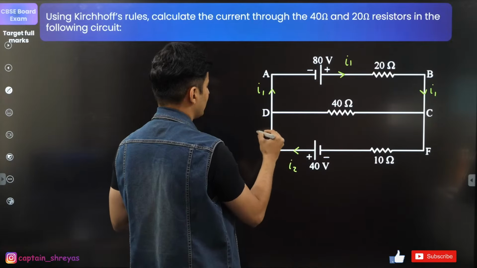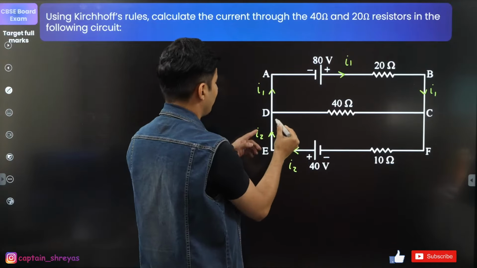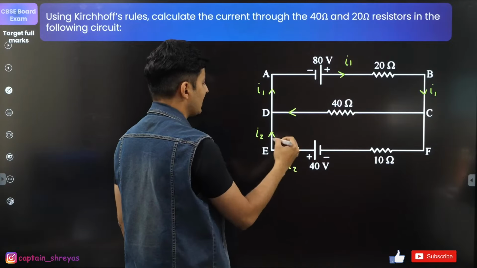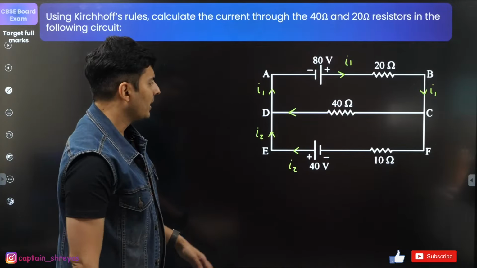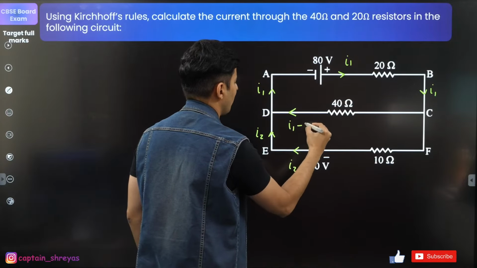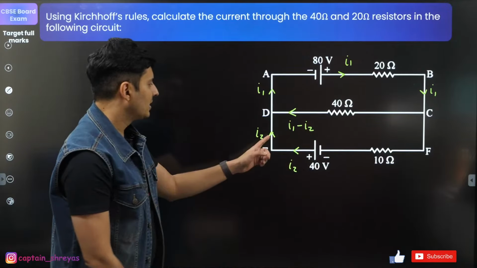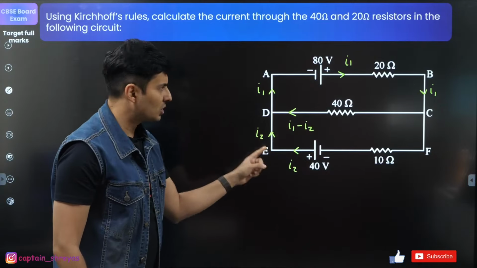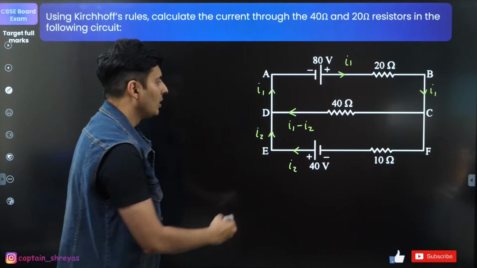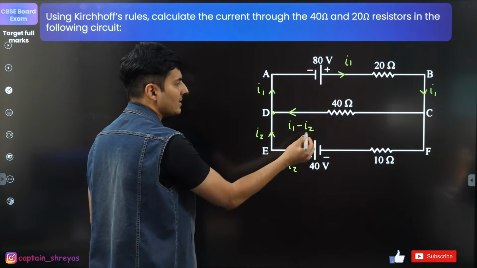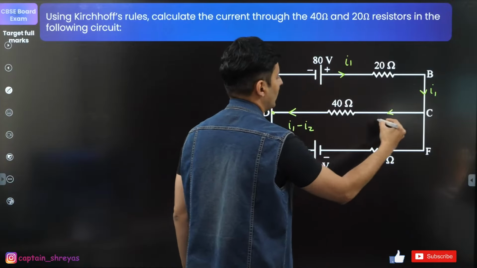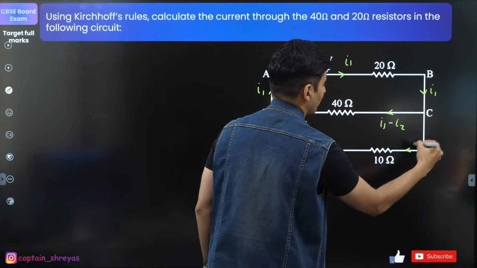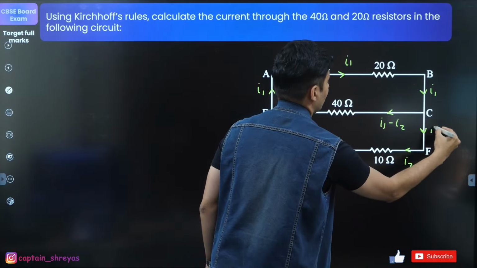It goes like this, I2. So if I2 is going in, I1 is coming out. So guys, think about it. Basically, what should be happening over here? This should be basically I1 minus I2 current because this current plus this current should be this current. Input current should be output current, Kirchhoff's current law. So this I have got it using KCL. And the same current will obviously go over here, I1 minus I2, the same current will be here also, I2, and the same current will be here also, I2.